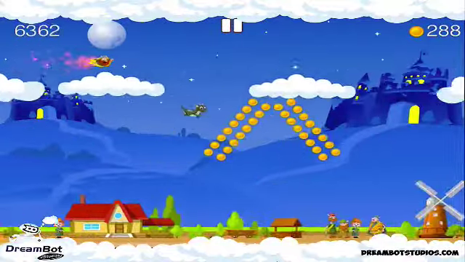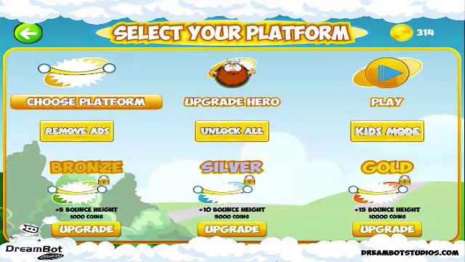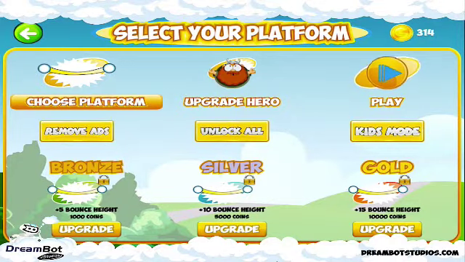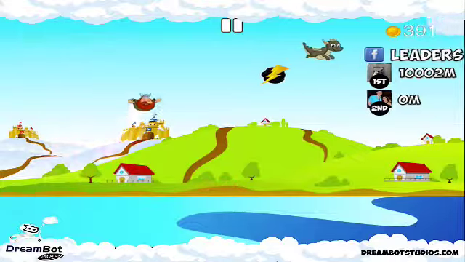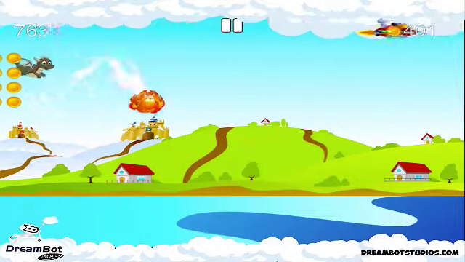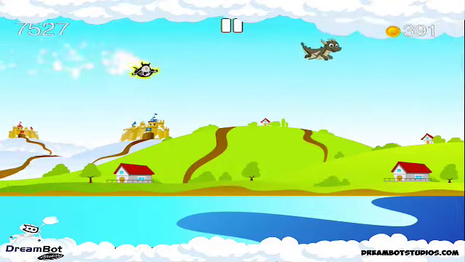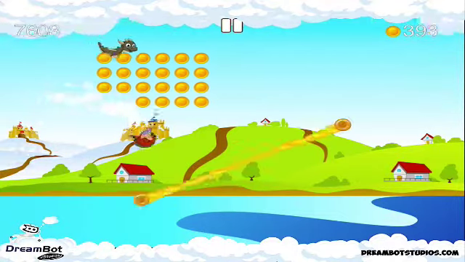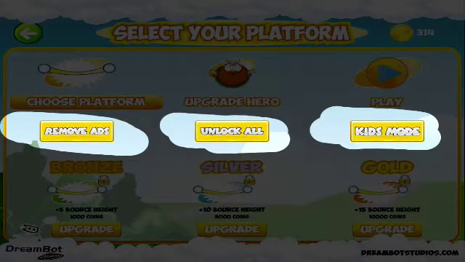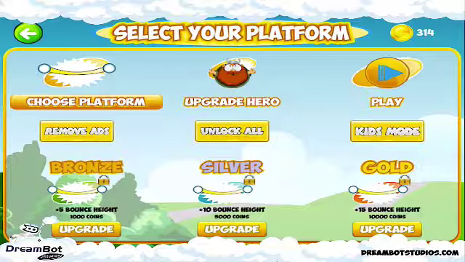Lastly, this upgrade menu is prime real estate. As you can see, there's 3 buttons there, and players are allowed to remove ads, which is super profitable. They can unlock all items if they want to purchase a $49 in-app purchase, let's say, or they can choose kids mode, which is what we call it, which removes these challenging black dragons or whatever object that you want to use. And this object or the black dragons would kill the player with one hit, making it a little bit more challenging for players. Though what's funny is you'd be amazed how many parents pay for this upgrade so their kids can keep playing without interrupting them during a dinner or a long car ride. So many parents have asked us for this, so we gave it to them, and it's a really great profitable in-app purchase.